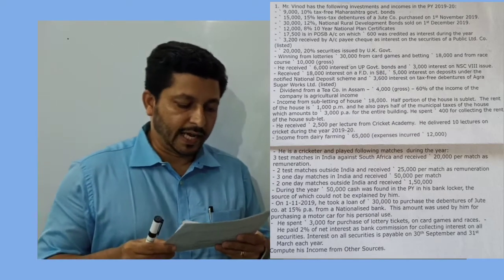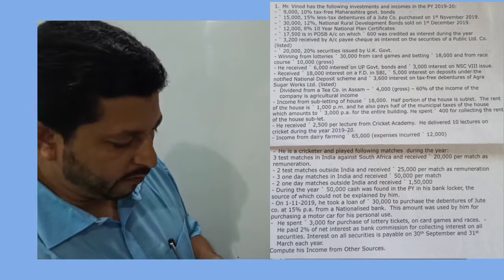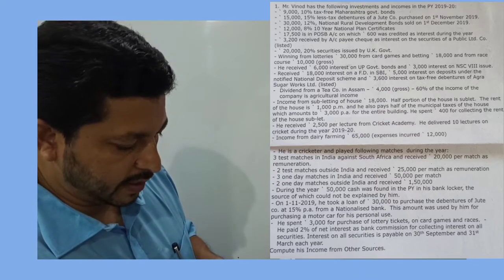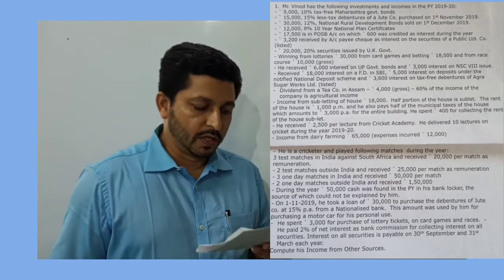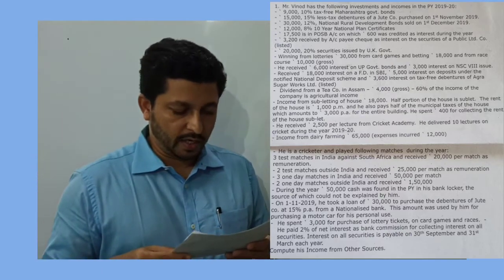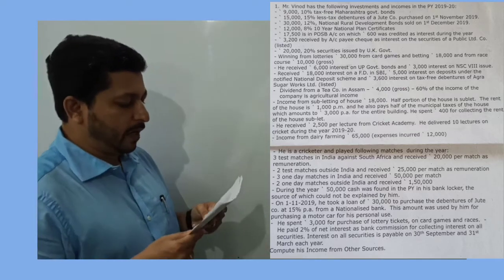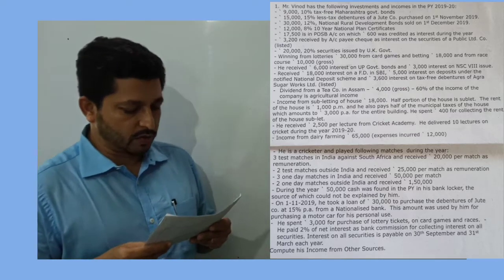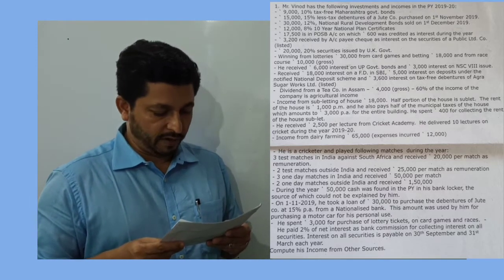Rupees 9,000 10% tax-free Maharashtra government bonds, rupees 15,000 15% tax-free debentures of Jute Company purchased on 1st of November 2019, rupees 30,000 12% National Rural Development Bond sold on 1st of December 2019, 12,000 8% 10-year national plan certificates.